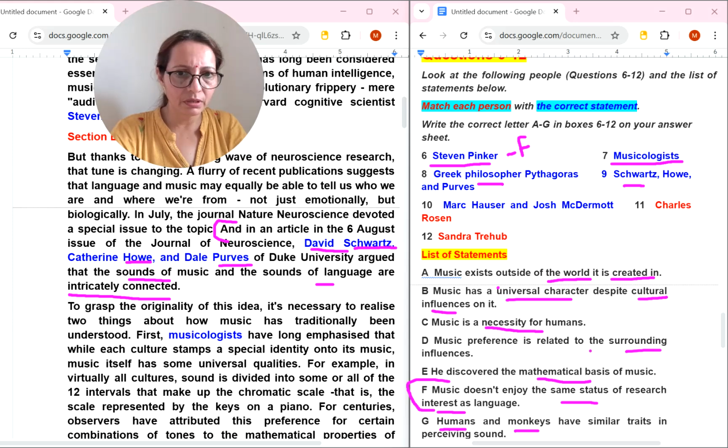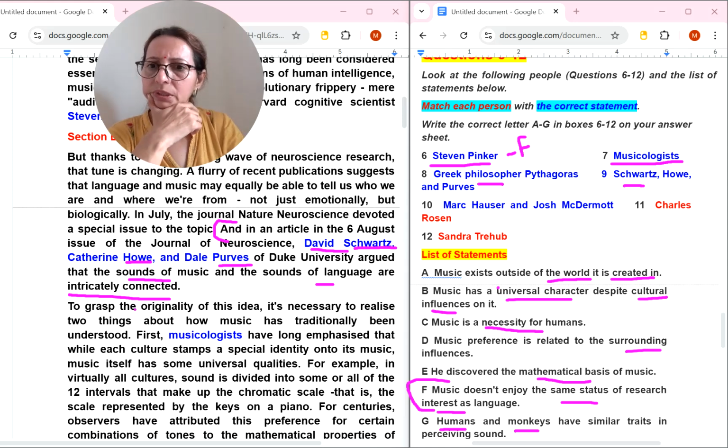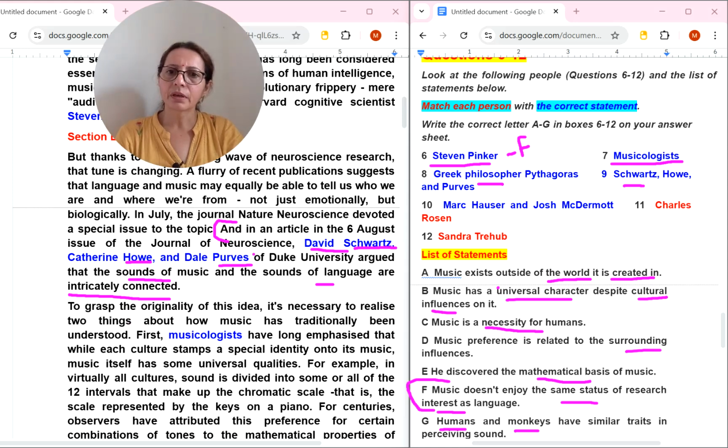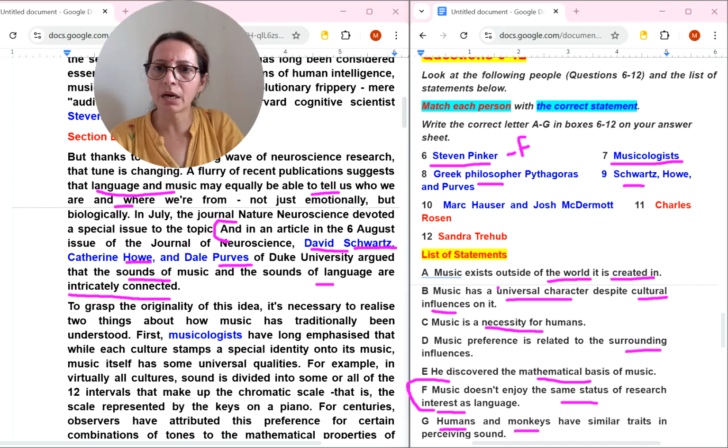Music preference is related to surrounding influences. He has discovered mathematics is not there. Humans and monkeys, nothing is matching. Okay, these persons, if you do not understand then you can read it. Language and music may equally be able to tell us who we are and where we are, not just emotionally but biologically.